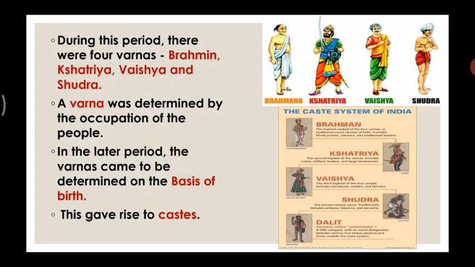Now can you see in your slide, there is Brahmin, Kshatriya, Vaishya, Shudra, and the last one is Dalit. Brahmins are people of the highest rank, then Kshatriyas are second highest, then Vaishya is the third highest, and Shudra is the lowest rank. So it depends on the occupation. And this gave rise to caste also. The caste system led to inequality in society. All were not treated equally. And today also we can see that caste discrimination yet exists in our society, in our city.